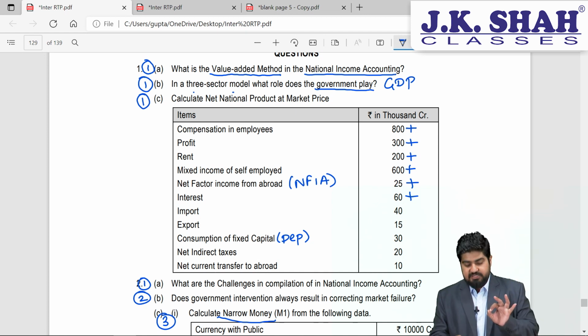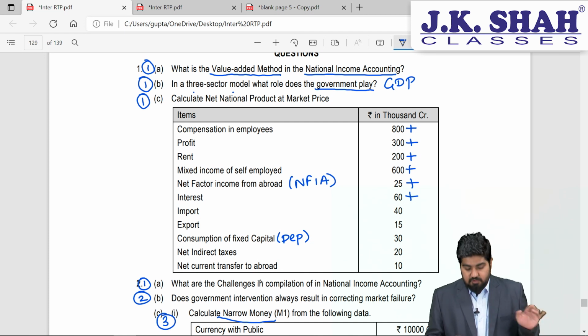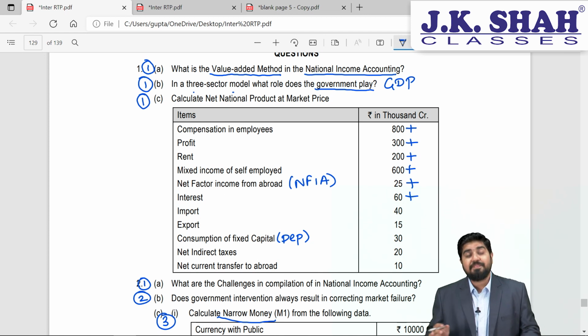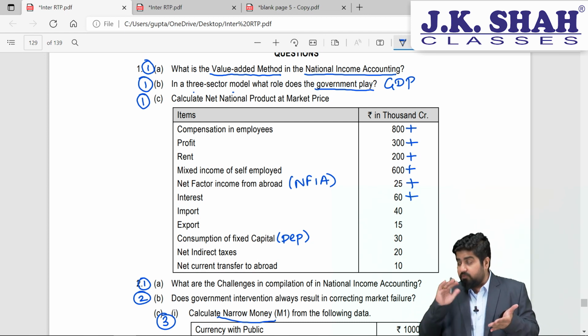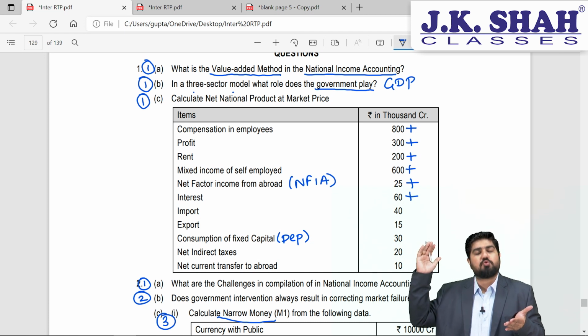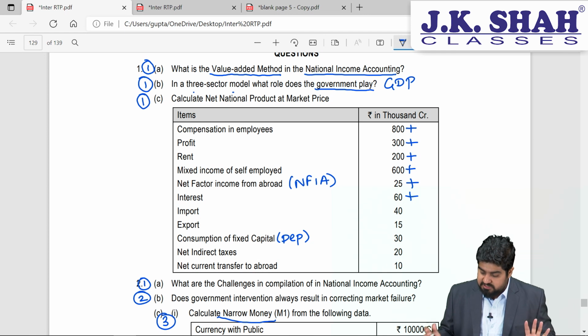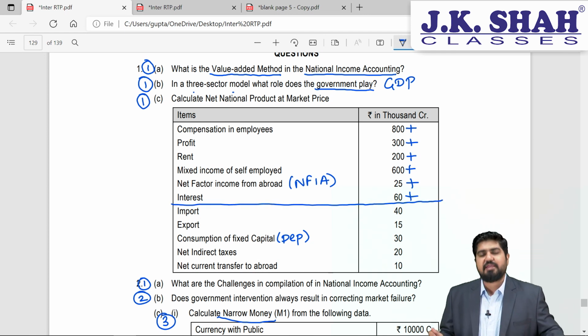My dear friends, net current transfer to abroad we have to ignore. Why, sir, we have to ignore? Isn't it receipts minus payments? Well, whenever you are getting net factor income from abroad, this itself means it is R minus P. So if you again consider net current transfer to abroad as payment which is going outside, then it will be double counting. So right now we have to ignore this. So just by doing this much, you will be getting your answer.